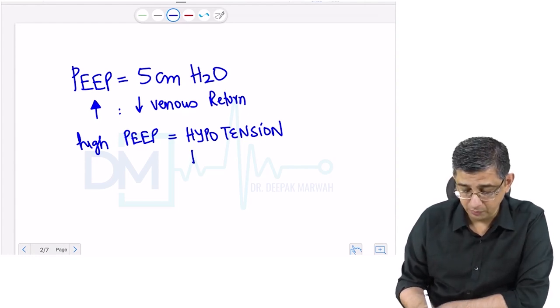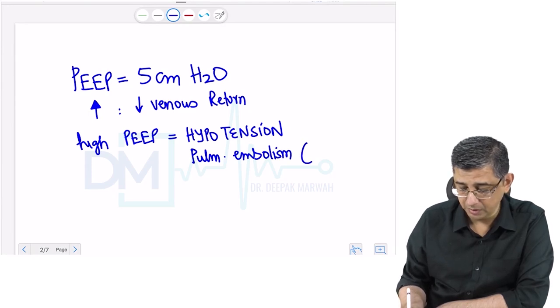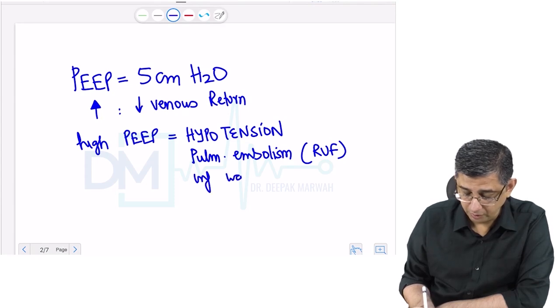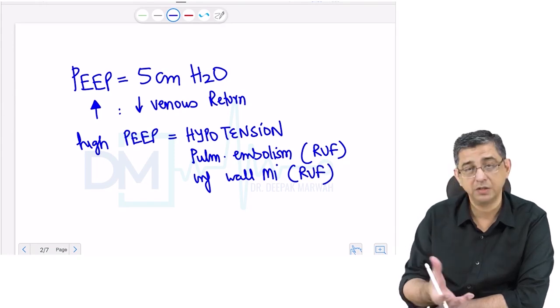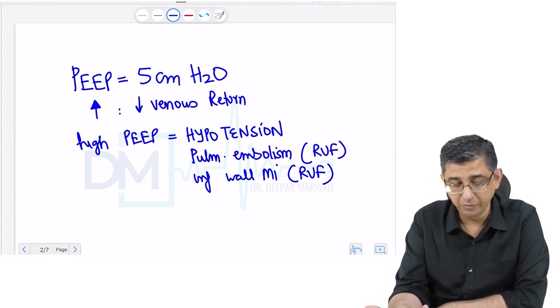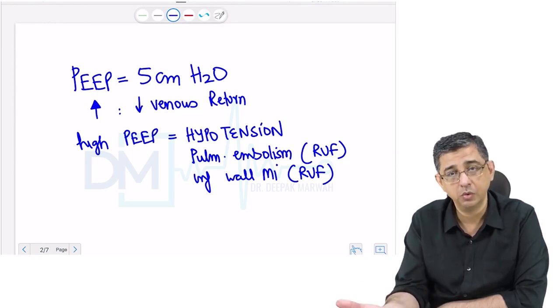Let us take two examples. One is pulmonary embolism. Pulmonary embolism of the massive variety has right ventricular failure and hypotension. Another example is inferior wall myocardial infarction that also has right ventricular failure, because inferior wall MI is the right coronary artery getting blocked. So with right ventricle failure, if the right ventricle will not pump blood, the blood coming to the left side will also be lesser, so BP is low.